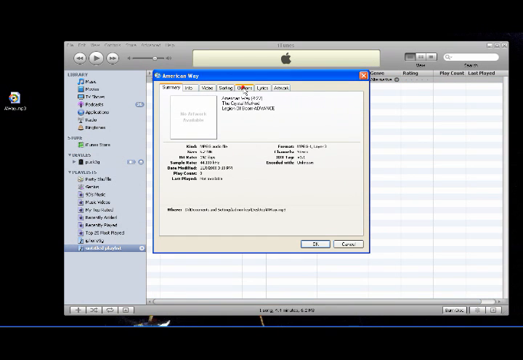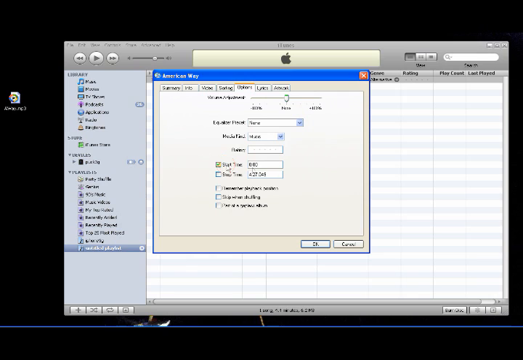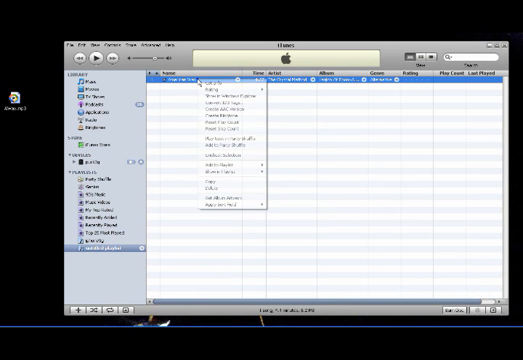So right-click, Get Info, Options. You will find you can trim the start and stop time to a window within 30 seconds of your choice. I'm going to choose 0 to 24.5. Now right-click again, Create AAC version.